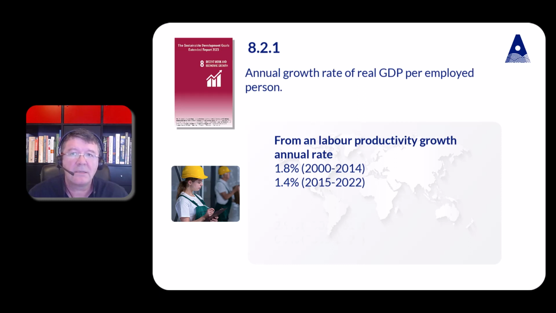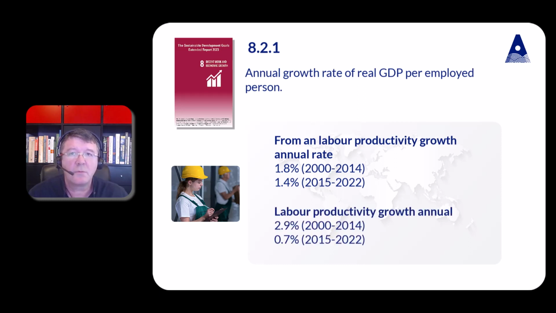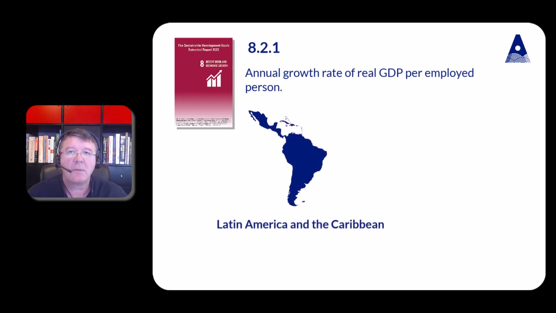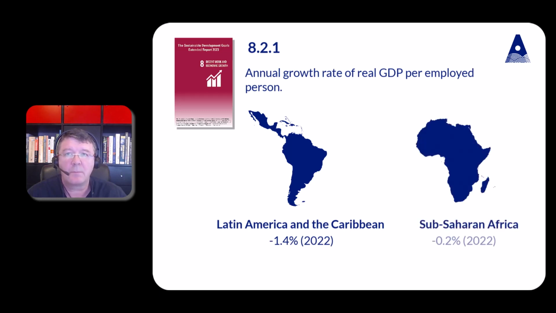In LDCs, labour productivity growth averaged 2.9% between 2000 and 2014, compared with a mere 0.7% between 2015 and 2022. In terms of regional developments, Latin America and the Caribbean experienced the sharpest declines in output per worker in 2022 at 1.4%, followed by Sub-Saharan Africa at minus 0.2%. The previous one was minus 1.4%.